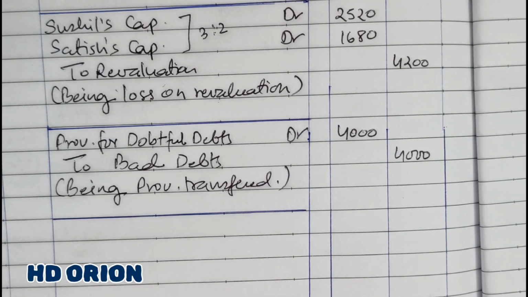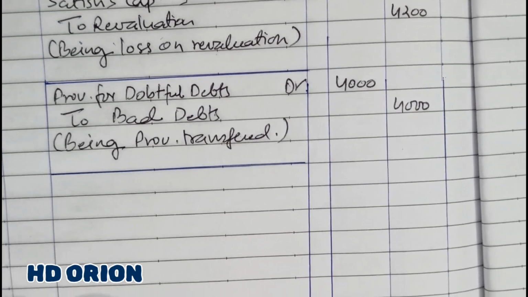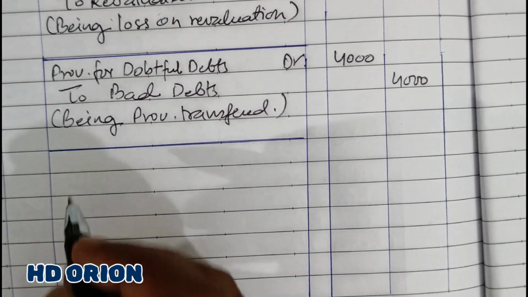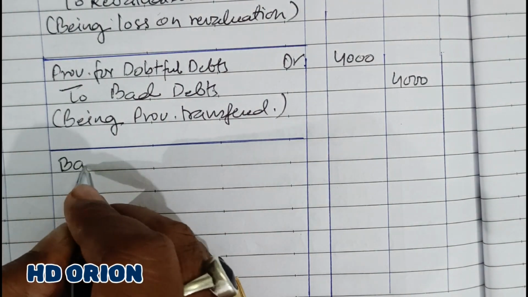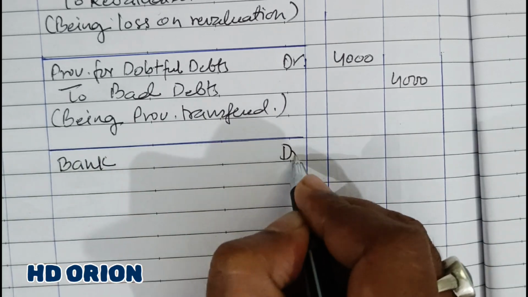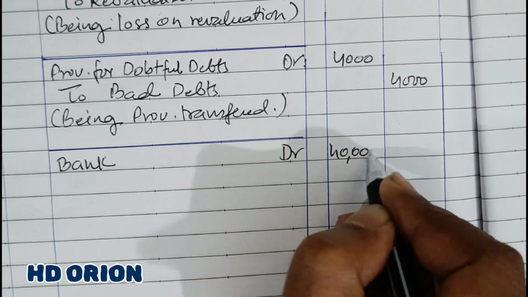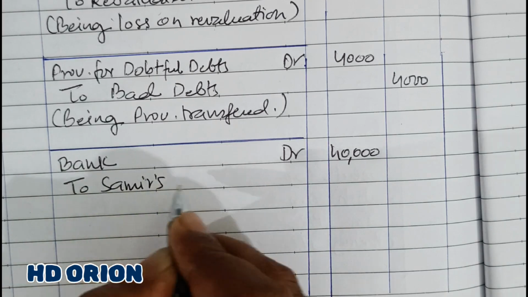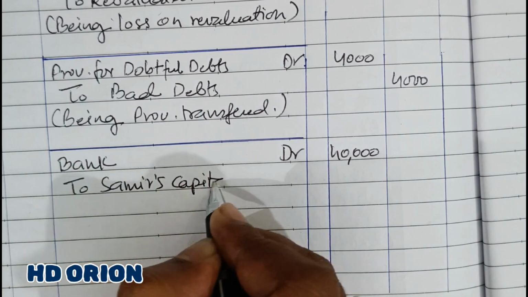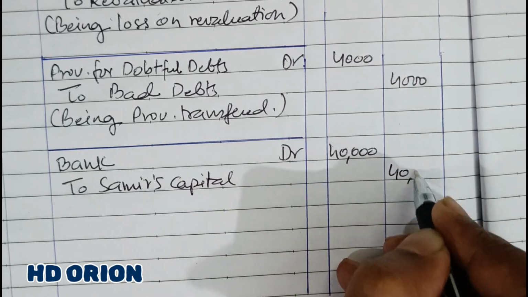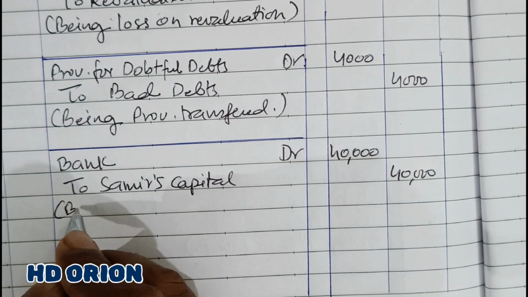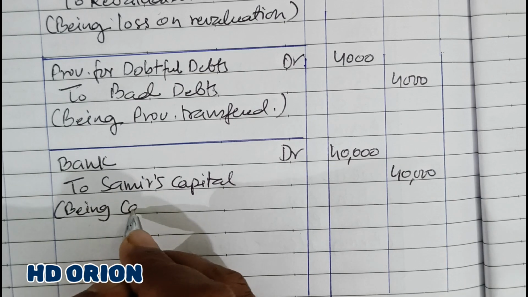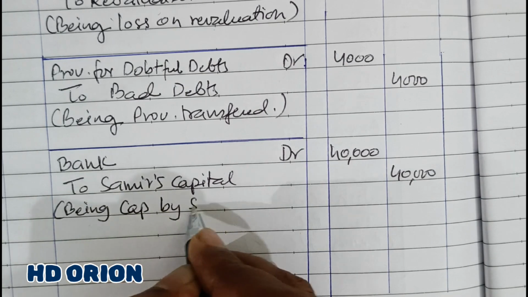Now the entry for Samir's admission. Samir is bringing rupees 40,000 as his portion of capital by check. So bank account debited rupees 40,000 to Samir's capital. Being capital by Samir.